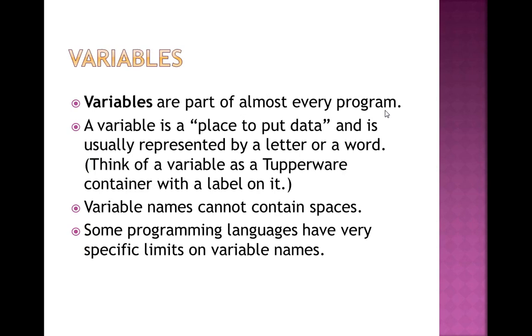Now let's start with these elements. First of all, variables. This says variables are part of almost every program, whether it is written in C, C++, Java, or any programming language. Then next point says a variable is a place to put data. As I told you, these are used to store the data. A variable is a place to put the data, and is usually represented by a letter or word. Whenever I have to give the variable name, it is represented by either a character or a word.